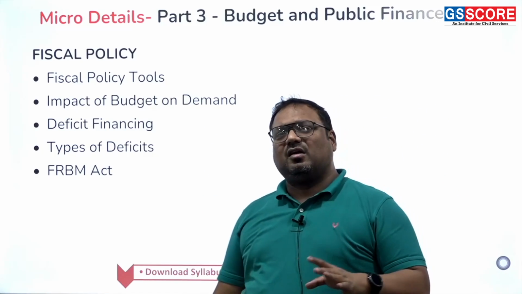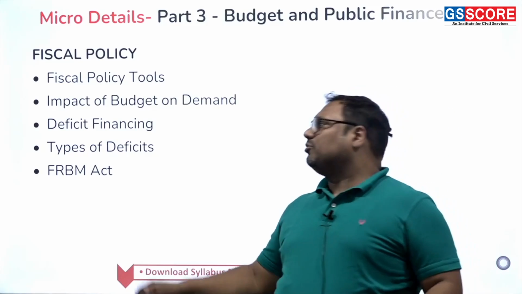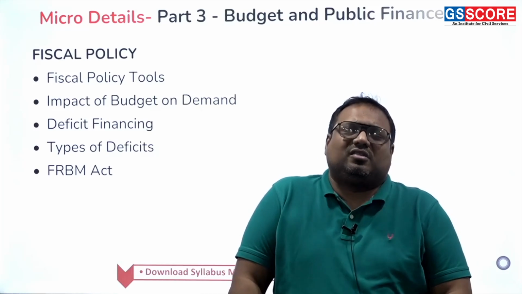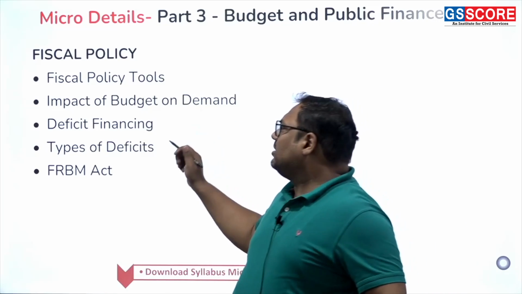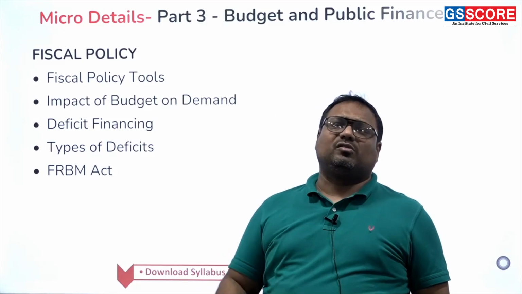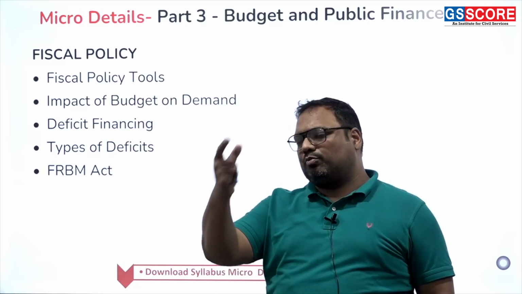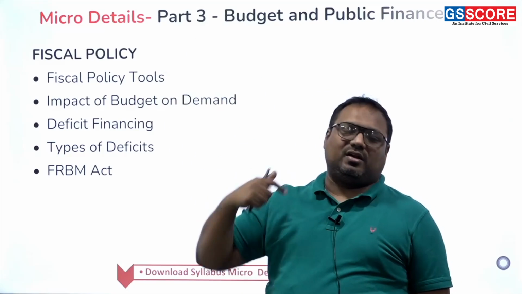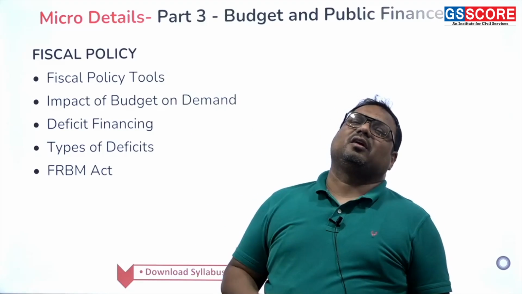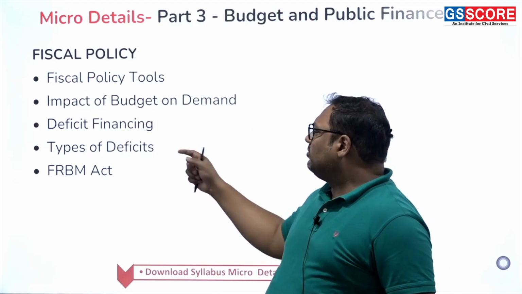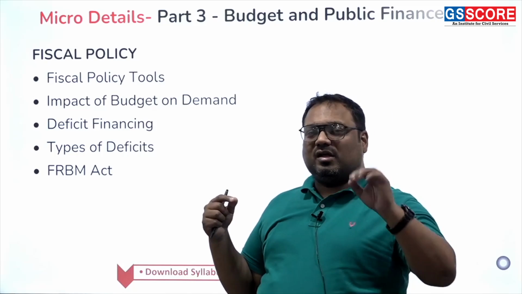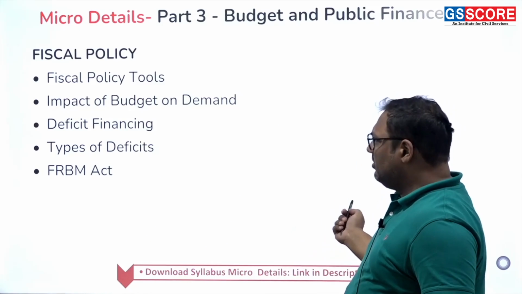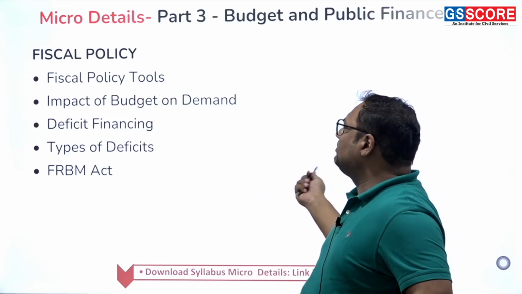Then there is FRBM Act, Fiscal Responsibility Budget Management. So in this act, what are we doing? Fiscal Responsibility Budget Management Act essentially is about under what limits you should have your loans. If government is borrowing money, how much it should borrow and where it should have limitations. How much total loan it can take, how much losses it can have in current account, how much overall losses it can have. All of that comes under FRBM Act. So FRBM in a way is a guideline which directs our fiscal policy. So it's a very important topic in fiscal policy. All of this you need to study.